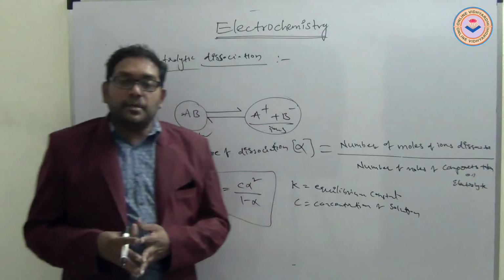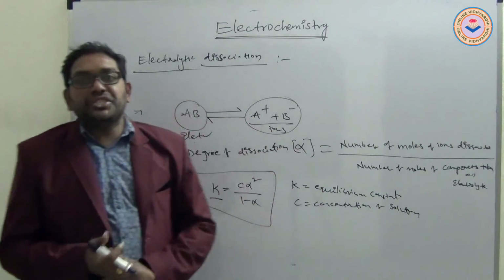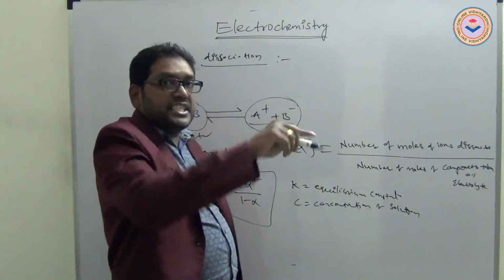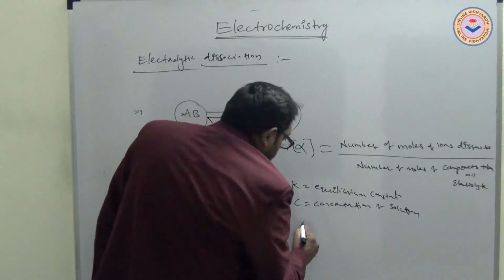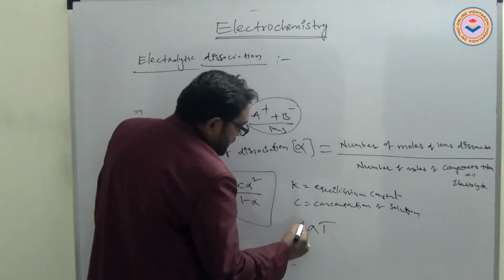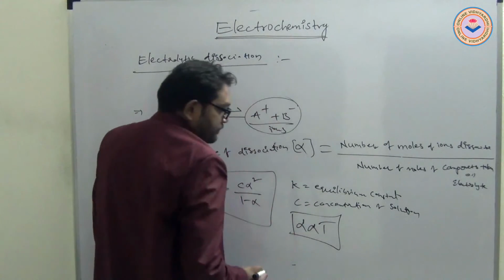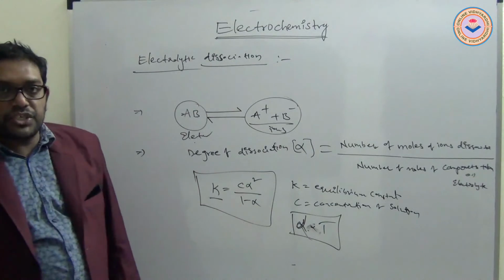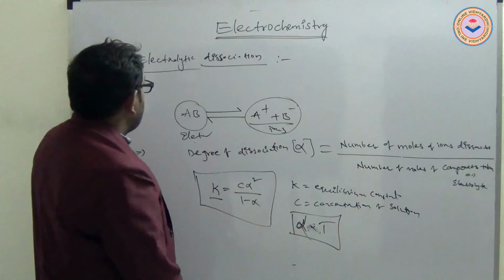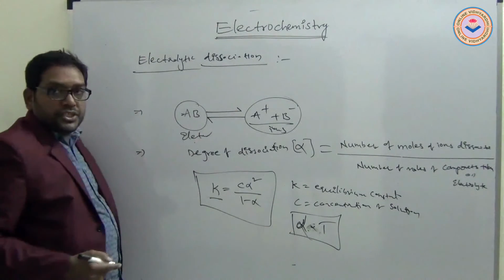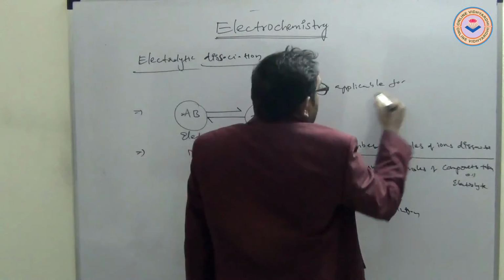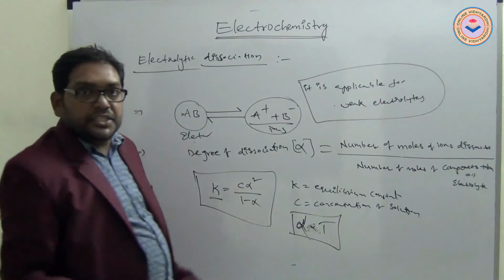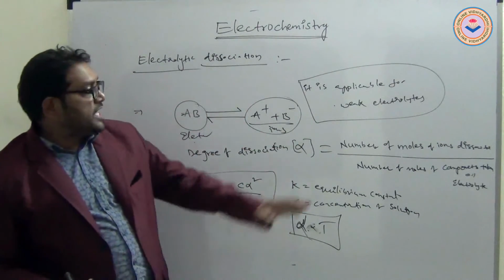And when an electric field is applied, the ions move towards their oppositely charged ends and are deposited. The degree of dissociation increases with increase in temperature, meaning alpha is directly proportional to temperature T. The theory of electrolytes, or electric dissociation, is applicable for weak electrolytes.